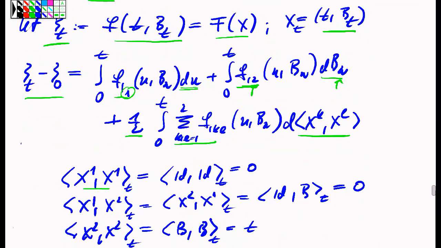But what do I obtain if I take the first and first coordinate into the bracket? Then I get the covariation or the quadratic variation of the identity function, which is a function of bounded variation, so therefore the quadratic variation is 0.